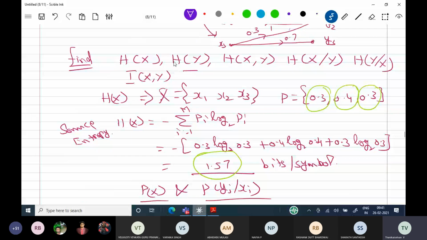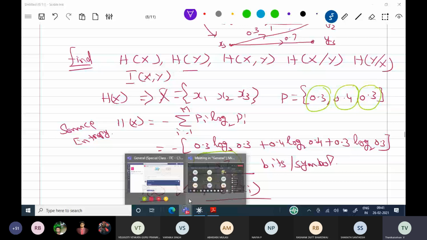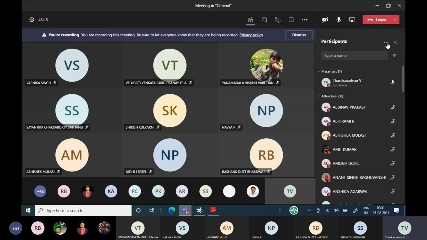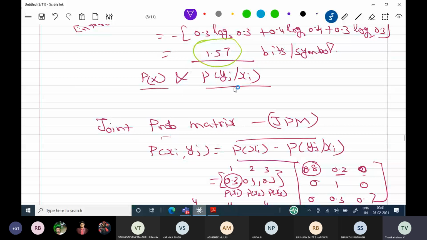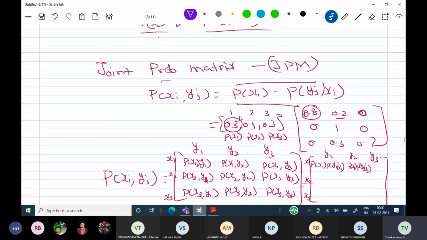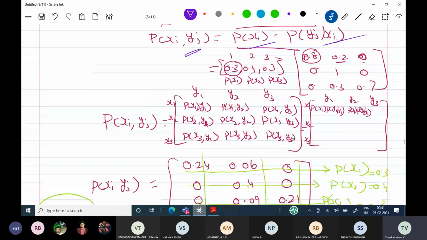Now we have to calculate all the entropies. The list of formulas is very important. Yesterday's class I gave the list of formulas already. Now you see, I have calculated H of x using the formula. Then I know the probability of yj given xi and the probability of x, so I can calculate the joint probability matrix. The joint probability value is equal to P of xi times the probability of yj given xi, according to the i, j coordinates, multiplying the corresponding probability of xi with the probability of yj given xi.